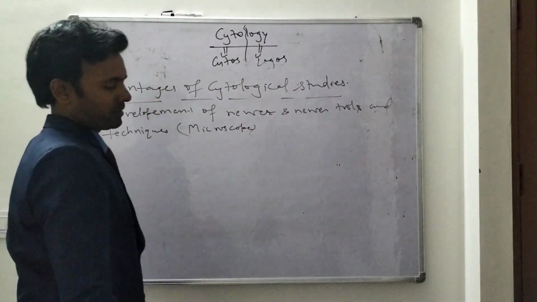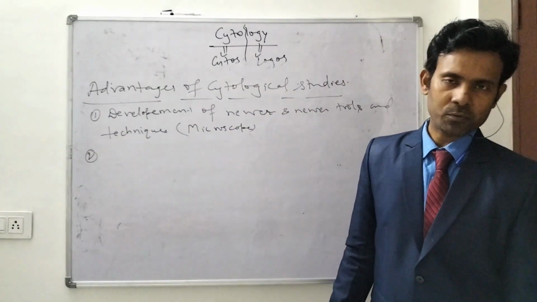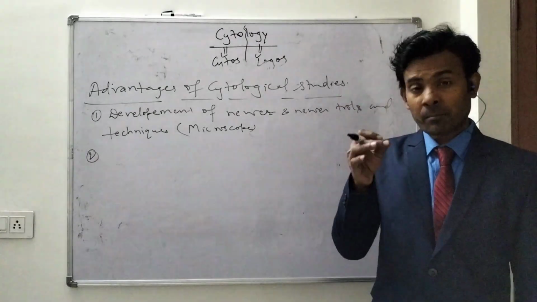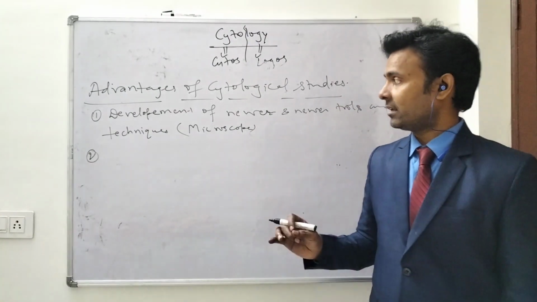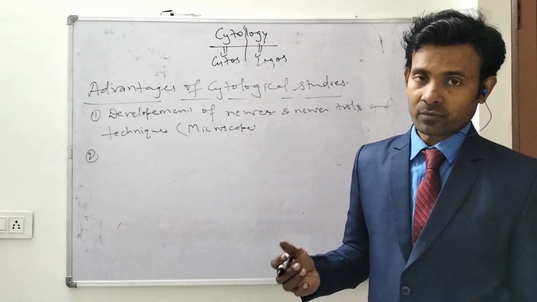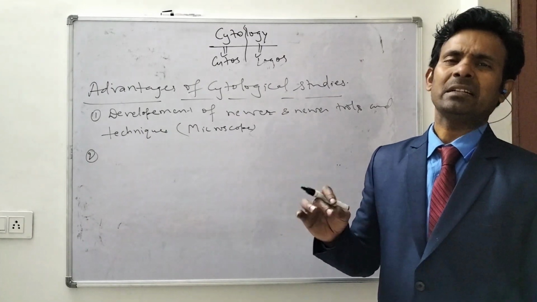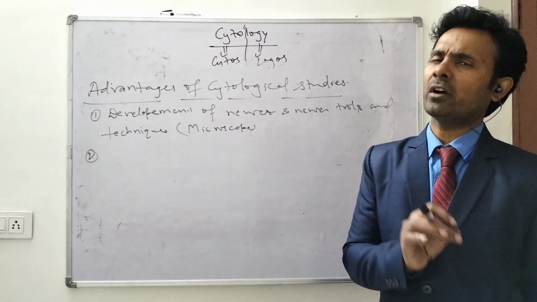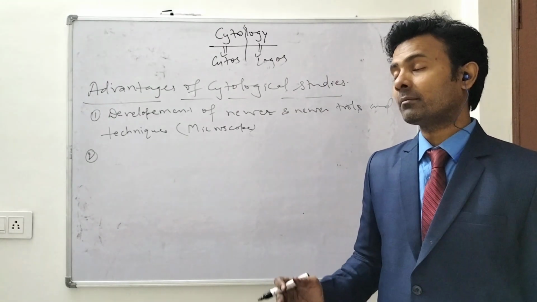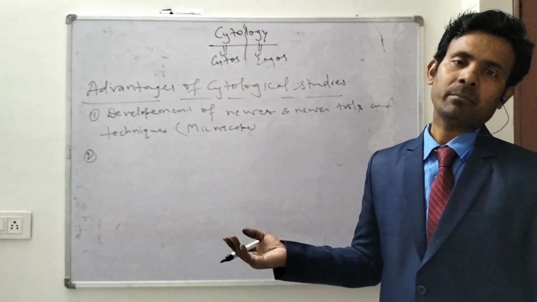Second advantage, if we form different types of microscopes and observe the minute components or minute structures of the cell, then we can determine what types of pathogens or what deficiency cause diseases or different types of abnormalities, right? Then according to those diseases we can form different types of medicines.